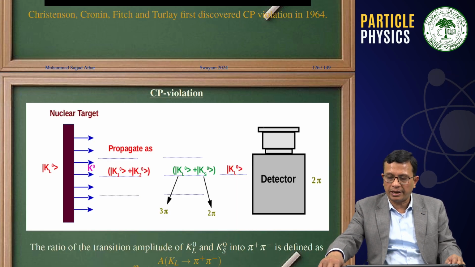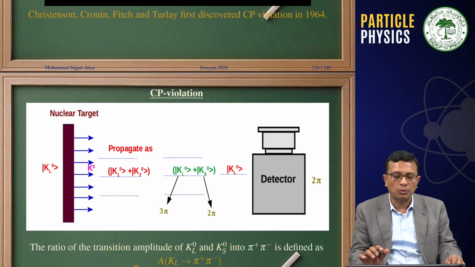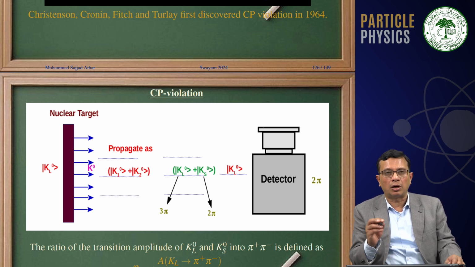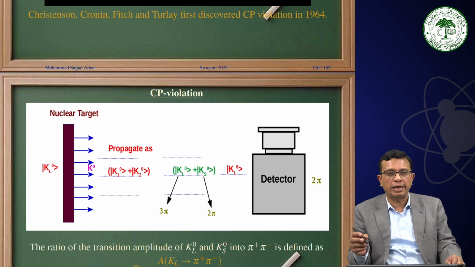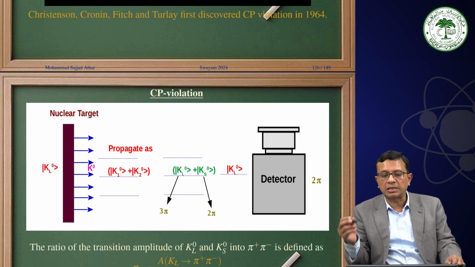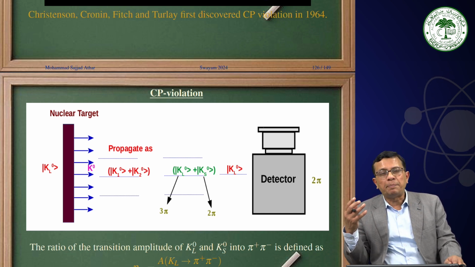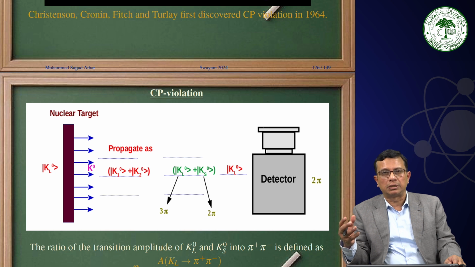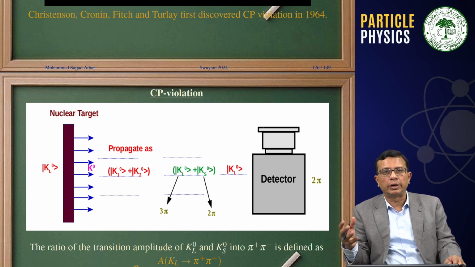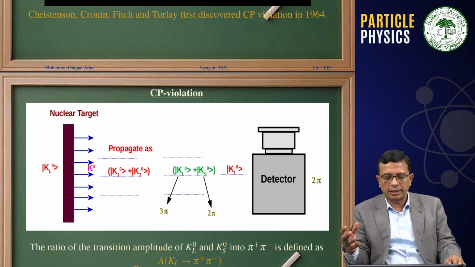This was first experimentally studied by Christenson, Cronin, Fitch and Turlay, who discovered CP violation in 1964, and for which Cronin and Fitch were awarded the Nobel Prize. This is an important concept where CP violation in the neutral Kaon sector was observed by Cronin, Fitch and others.